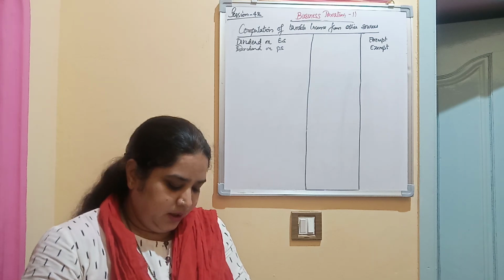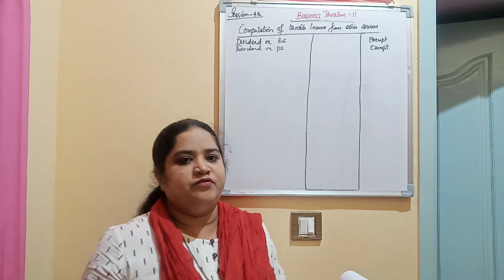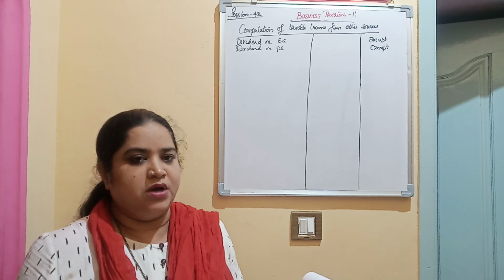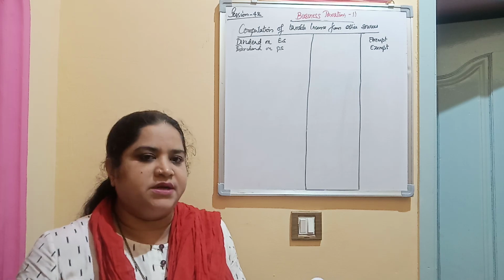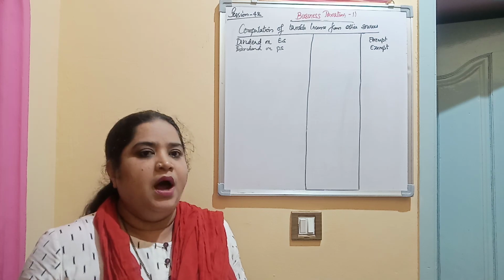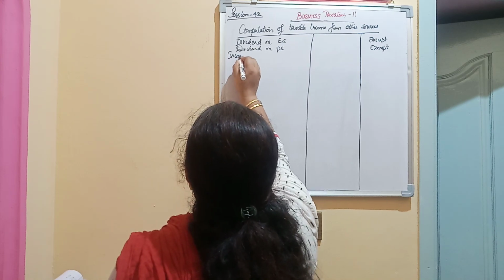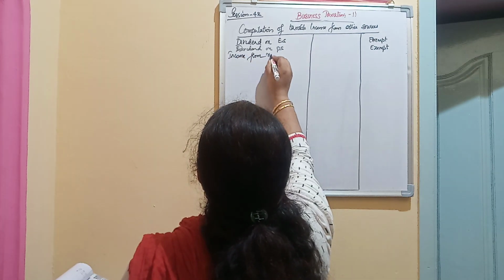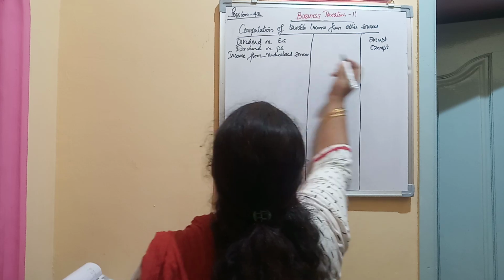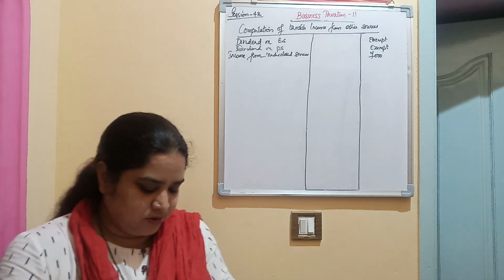Next you have income from undisclosed sources. If there is any income from undisclosed sources, that has to be taxed under the head income from other sources. Undisclosed sources is something which is not disclosed, which is secret. It is taxable completely under the head income from other sources. Income from undisclosed sources is 7,000 rupees, so that is also taxed.